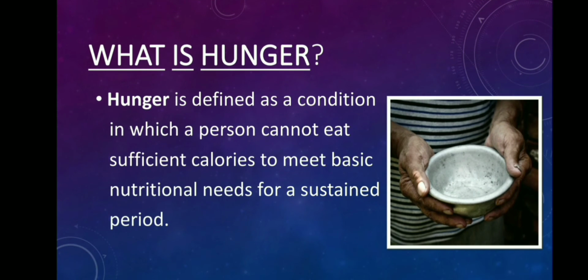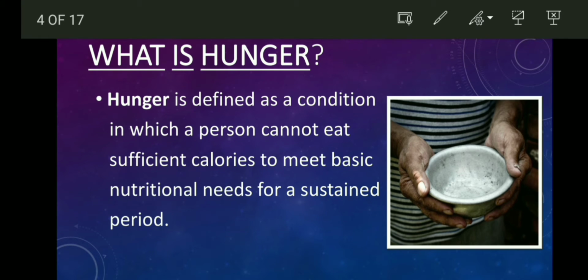So let's study the Global Hunger Index report through basic concepts. One of the basic concepts is hunger. What is hunger? In common terms, we know it as bhook, khane ki iksha. But in technical terms, in the terms in which the Global Hunger Index report is designed, hunger is a condition in which a person cannot eat sufficient calories to meet basic nutritional needs for a sustained period. It means a person cannot afford to have sufficient calories. So this is the hunger definition in technical terms.